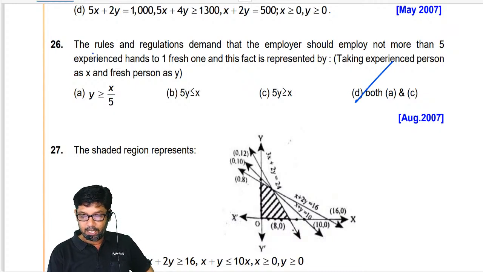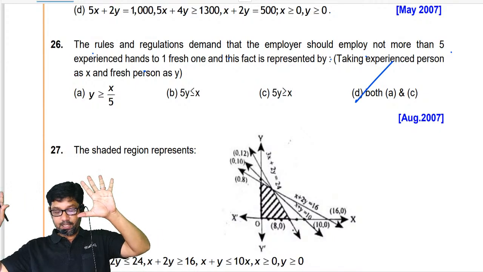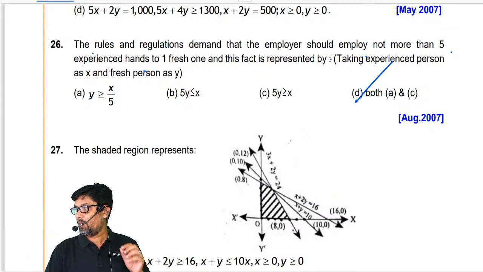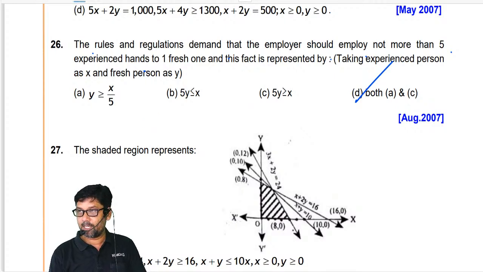The rules and regulations demand that an employer should employ not more than 5 experienced hands to 1 fresh. 5 experienced to 1 fresh. Now listen here. Taking the experienced person as X and the fresh person as Y, look at this, my dear. What exactly happens? Not more than means it should be less than or equal to.